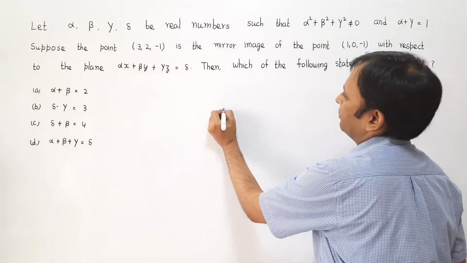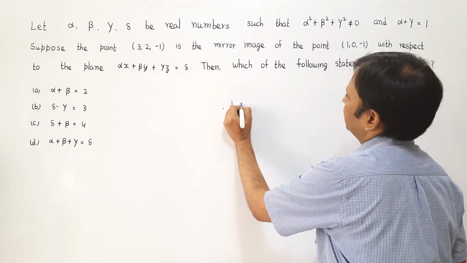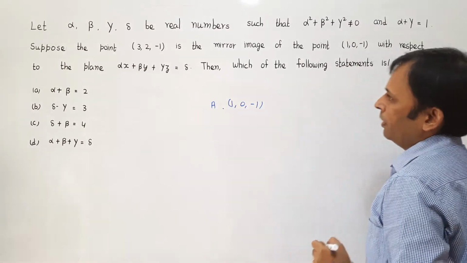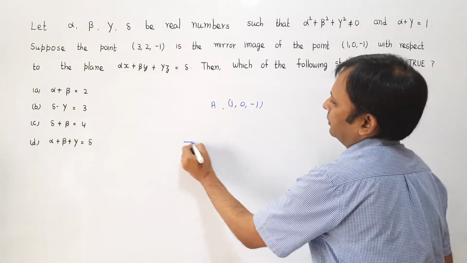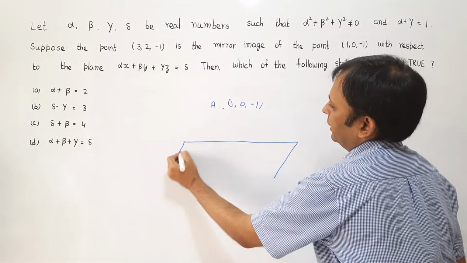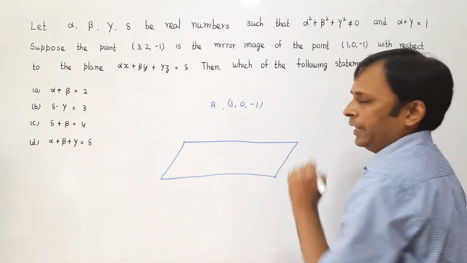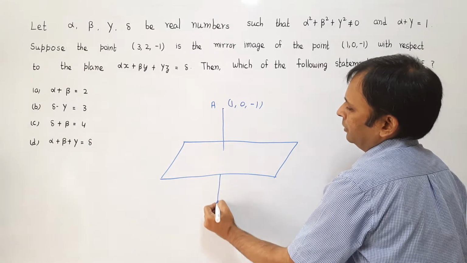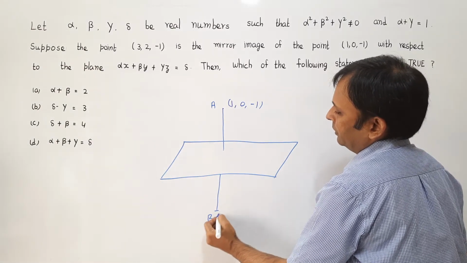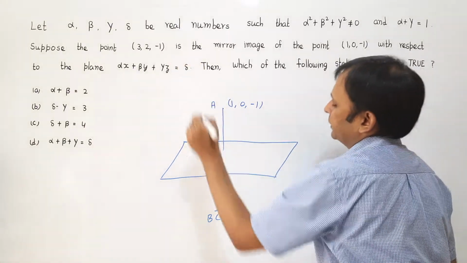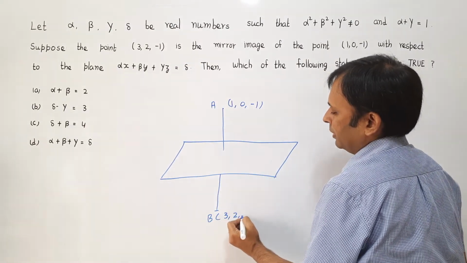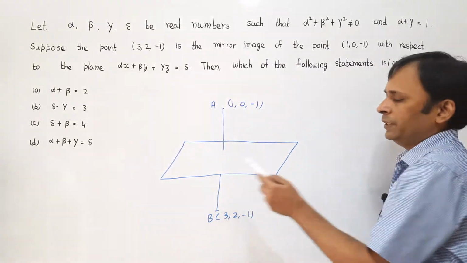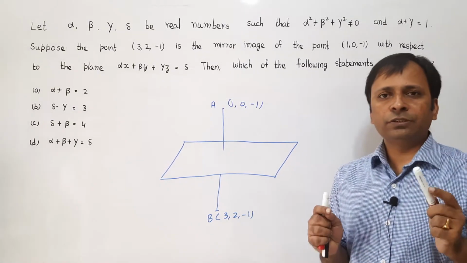That means there is a point, say 1, 0, minus 1. Let us assume that this point is A. Now if I take this plane which is given to me like this, and the mirror image of this point about this plane, say this is the point B which is having the coordinate 3, 2, minus 1. The moment I say that the mirror image of any point A is the point B, it gives us two pieces of information.